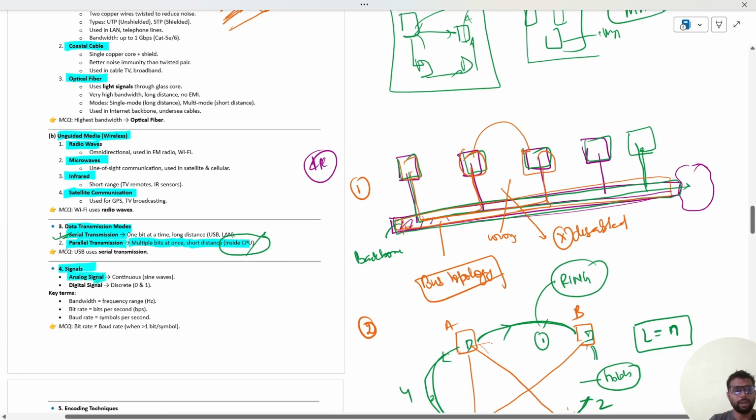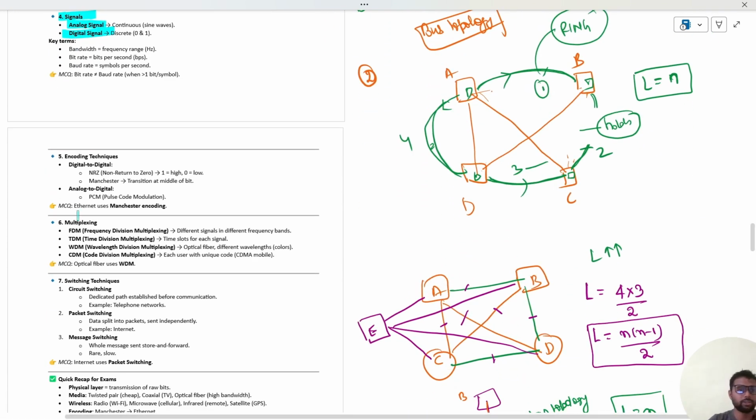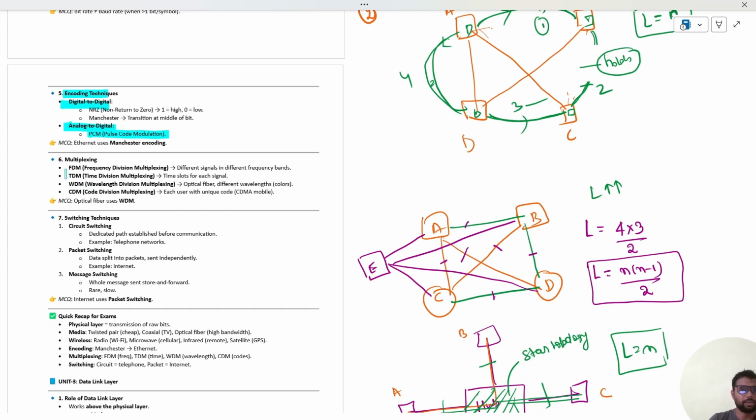Then the types of signal could be analog signal, digital signal. I'm not explaining this because we have done this in the communication lectures. Encoding techniques also, digital to digital and analog to digital, PCM, pulse code modulation. I discussed this in video number 1. Then multiplexing, FDM, TDM, WDM, and CDM. This we will see when we move on to the data link layer, that multiplexing is required to control the flow of the data.